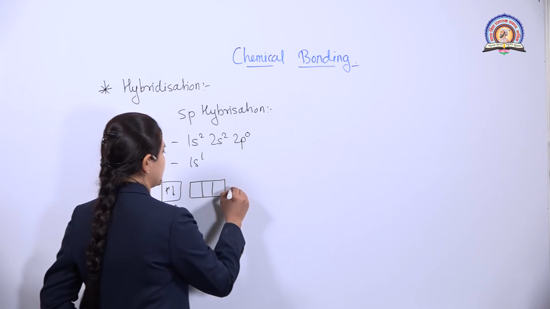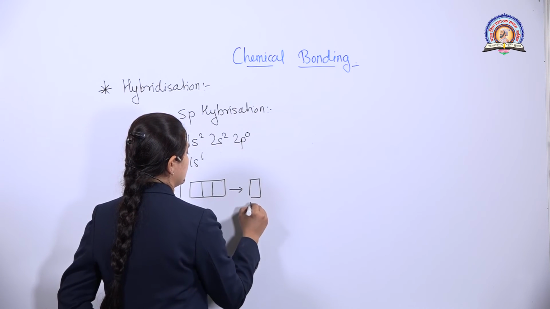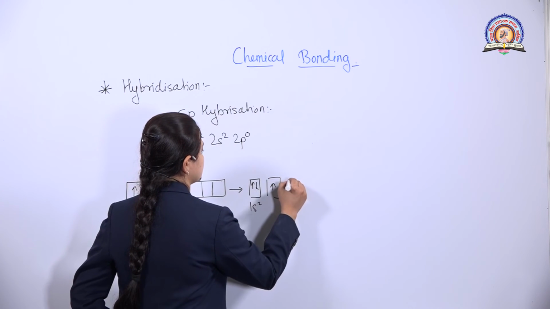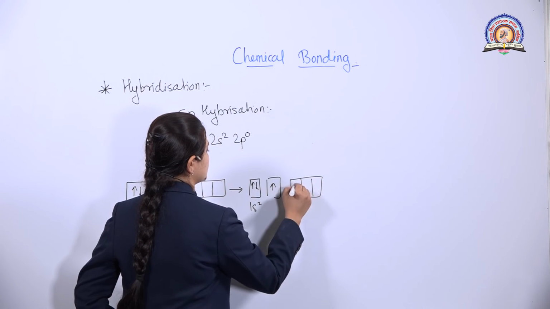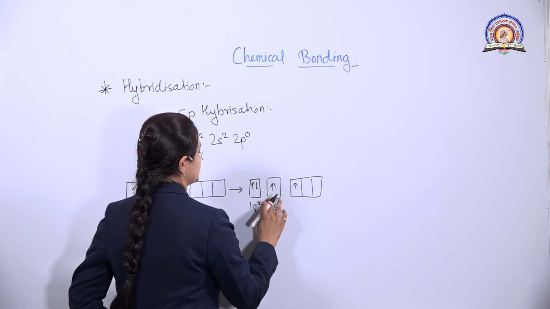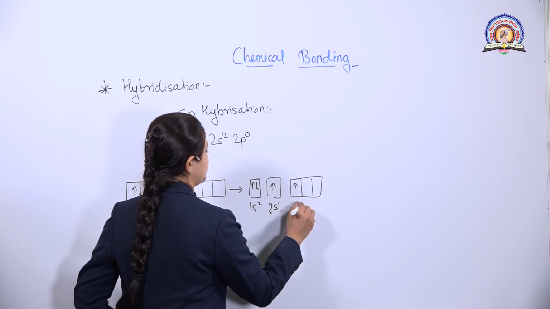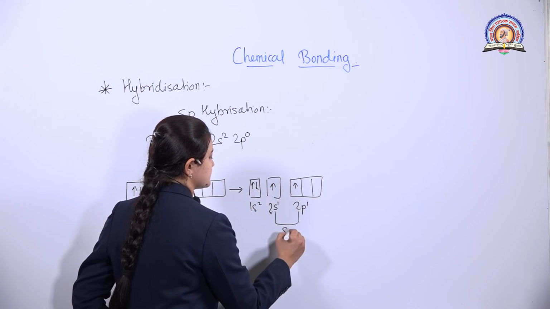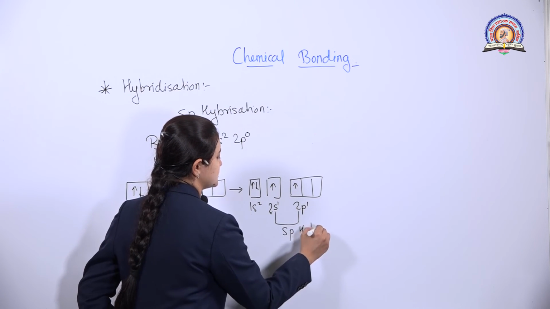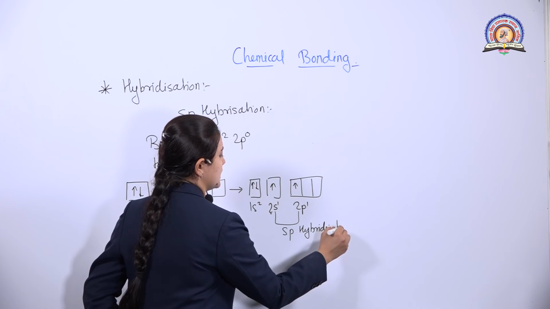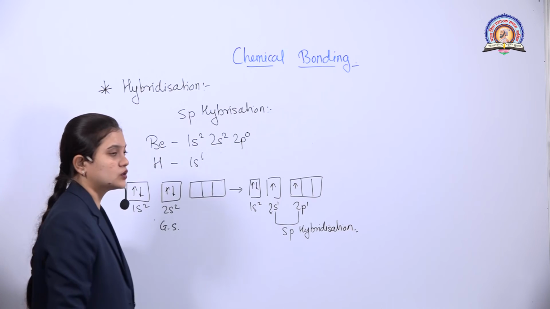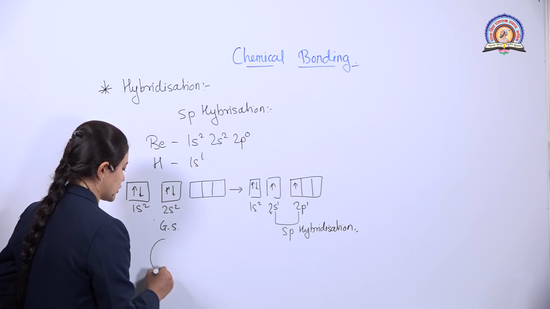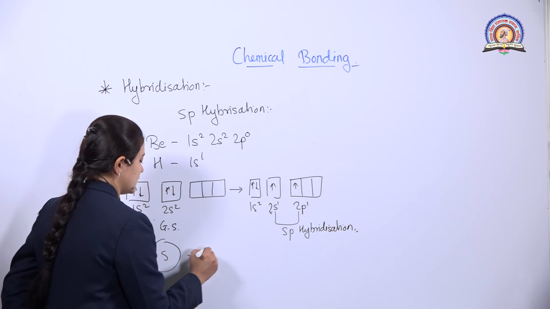So when it forms hybrid orbitals, what will it do? 1s2 will stay, 2s2 will shift 1 electron to the p orbital, that is 2s1, 2p1. So this is nothing but the sp hybridization. That means we get 2 unpaired electrons.